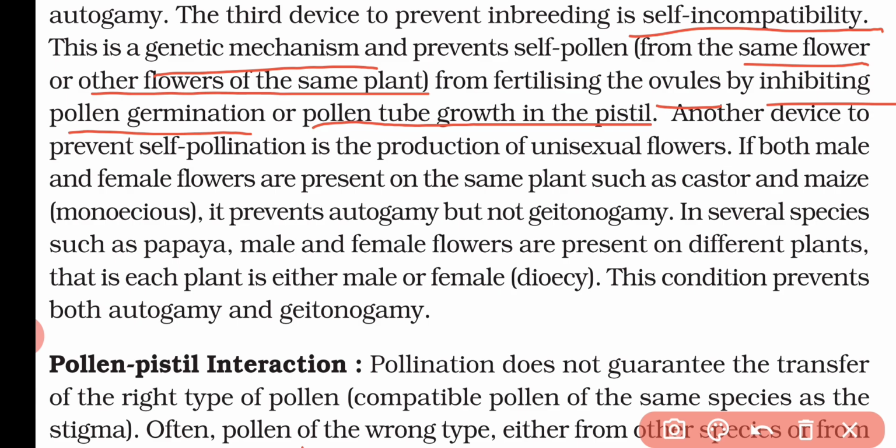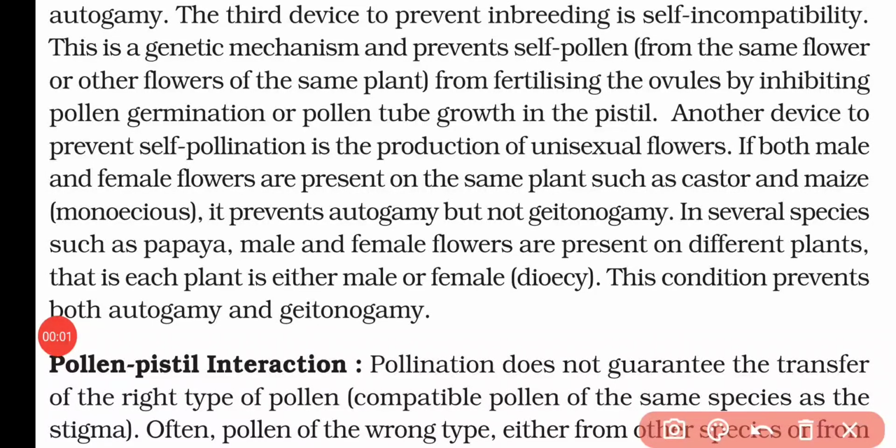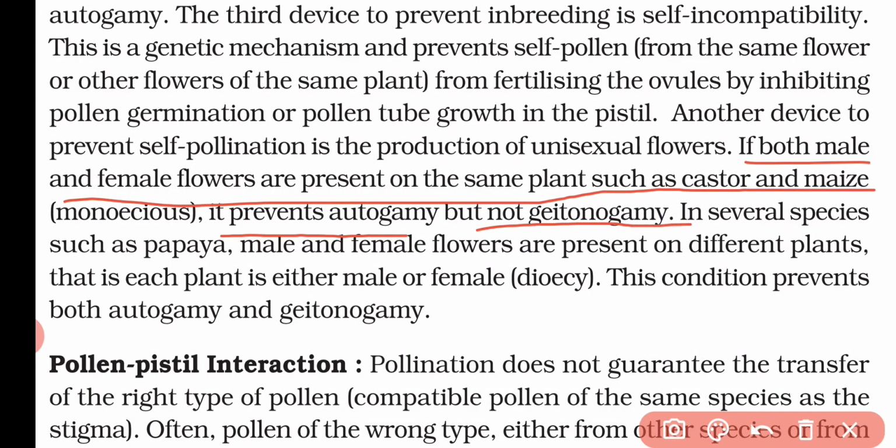Now, another device to prevent self-pollination is the production of unisexual flowers. That means if a flower contains either the male or female part only, it is unisexual, and this is another outbreeding device. Suppose both the male and female flowers are present on the same plant, such as castor and maize, then it prevents only autogamy but not geitonogamy. If the flower is unisexual, it is not able to self-pollinate, so autogamy does not occur. But if the plant is monoecious, that means male and female flowers are present on the same plant, it will not prevent geitonogamy.